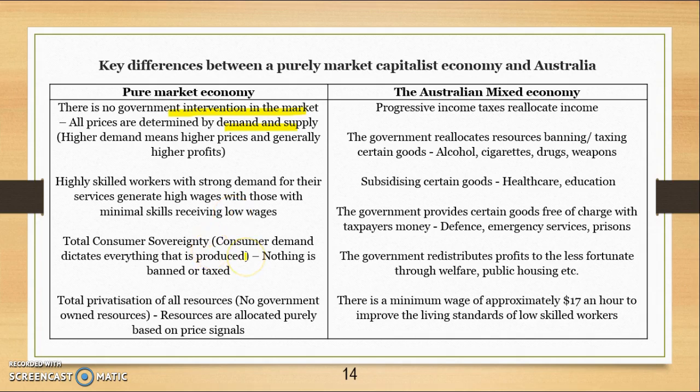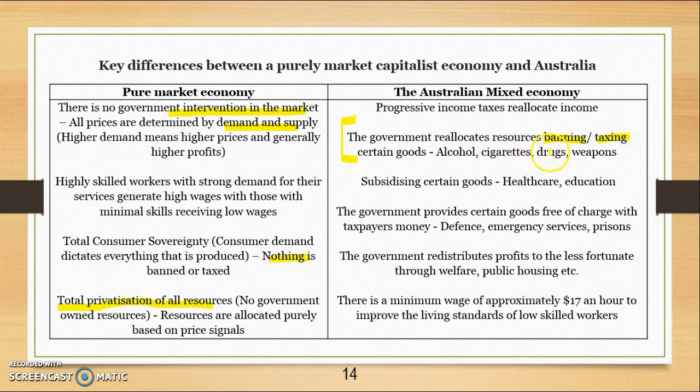If consumers want a good or service, then that would be produced. There would be nothing that's banned or nothing that's taxed to try and prevent people from using that good or service. And there's total privatisation of all resources. So no government-owned resources, everything's purely owned by the market and by private individuals. Australia is a little bit different because we don't allow everything to be produced just because it's in high demand. So some things will be banned and some things will be taxed.